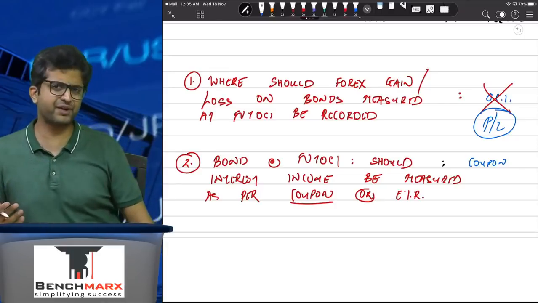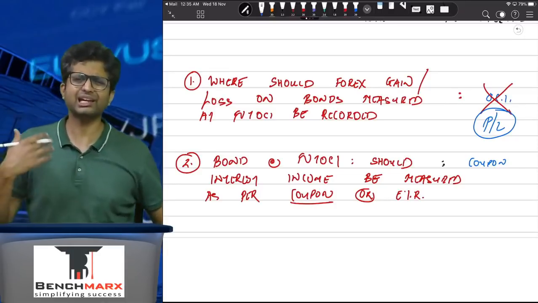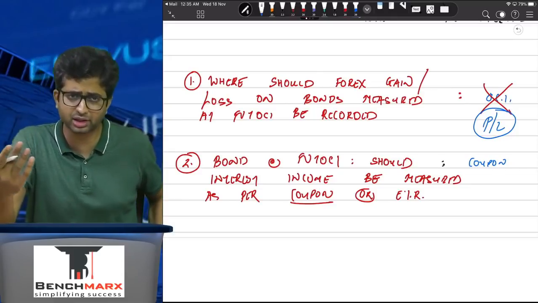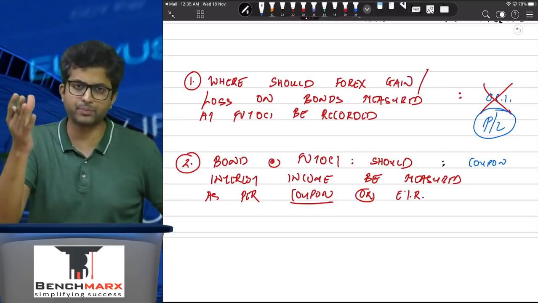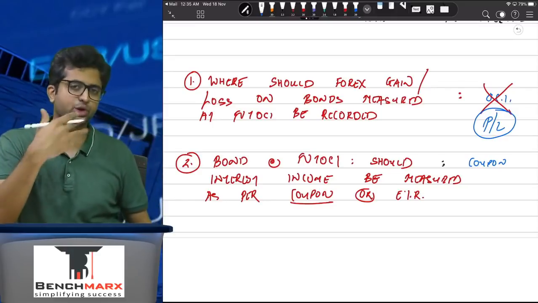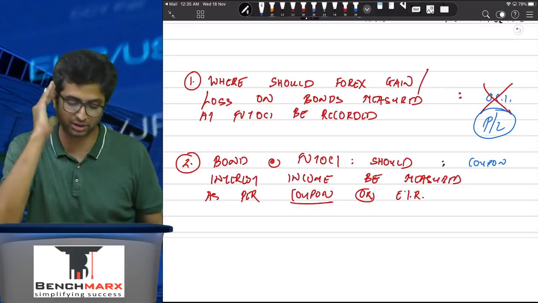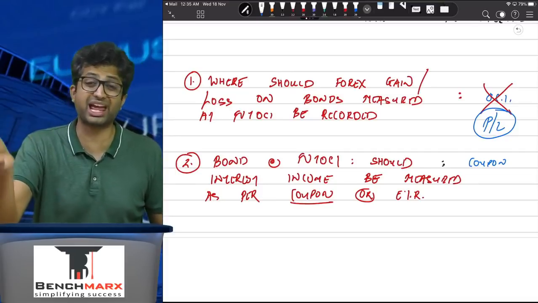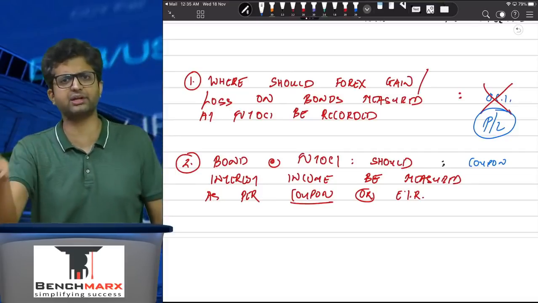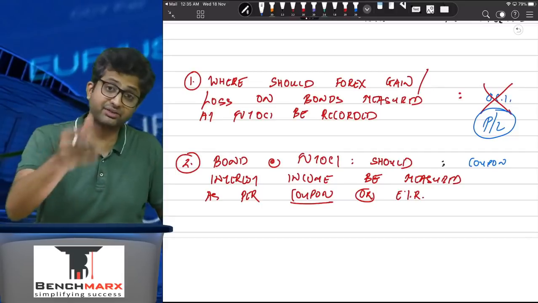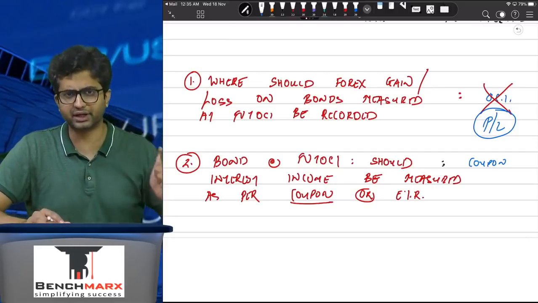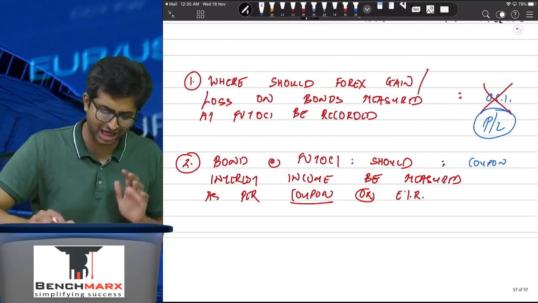If it is FVTOCI, at least the problems that we have practiced in the study material do not involve any problem where, as long as I'm aware, FVTOCI bonds are there and effective interest rate is also there. But this RTP question involves that. So should we take the coupon rate or the effective rate? Let us try to come to that as well.